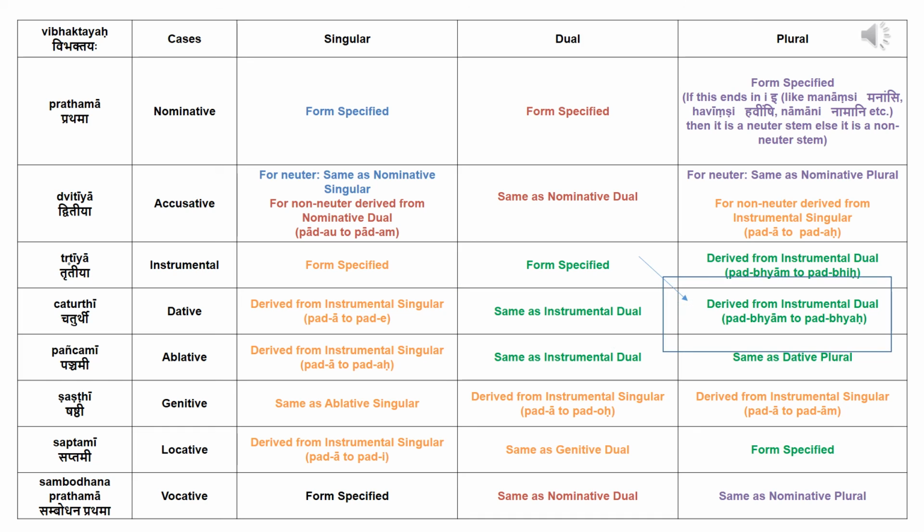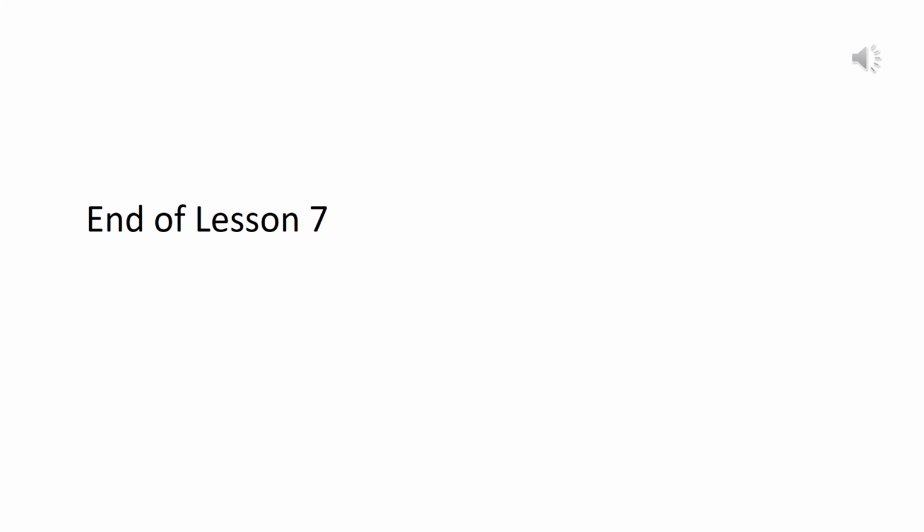Let us now derive the dative plural. The dative plural can be derived from the instrumental dual. The instrumental dual is vanidhyam. Therefore, the dative plural is vanidhya. In this fashion, you can derive the entire paradigm. This is the end of lesson 7. In this lesson, we discuss the declensions of stems ending in consonants.